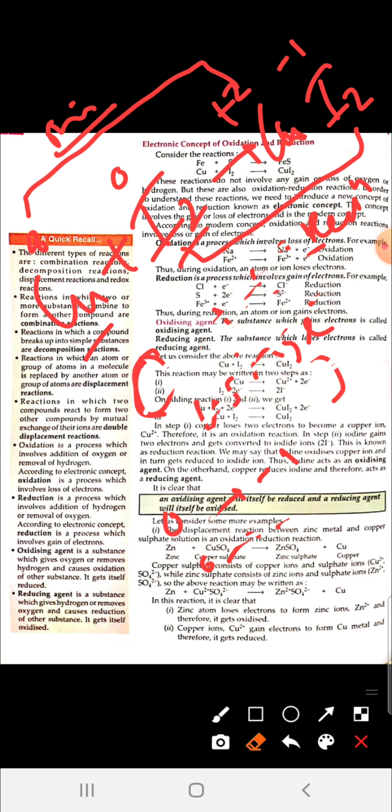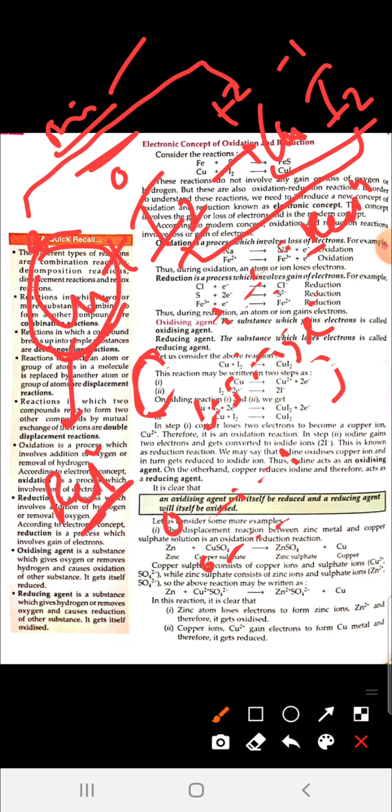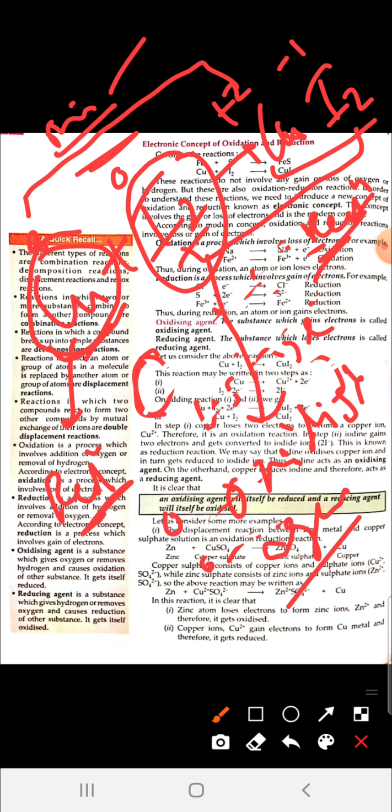As you can see, oxidation is in the above reaction, that is from copper to copper iodide. So here copper is known as reducing agent, and iodine, which is reducing itself, is known as oxidizing agent.